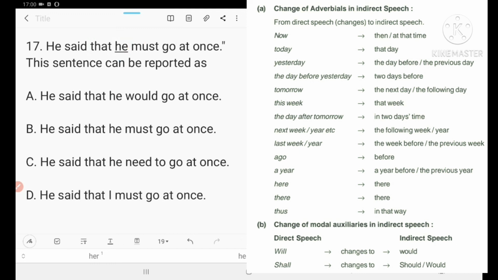He said that he must go at once. Let's remove inverted commas. So option A, he said that he would go, is wrong. He said that he must go at once. B is correct. C is wrong because need is used, and so it is B. 17 B is correct, right? Yes.